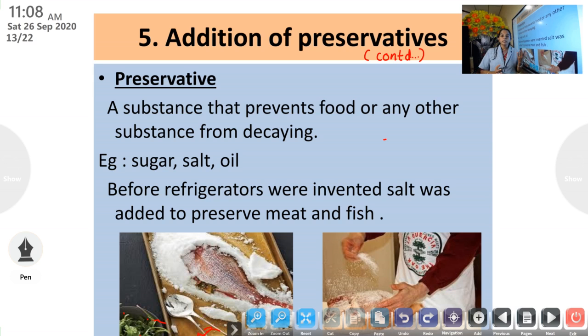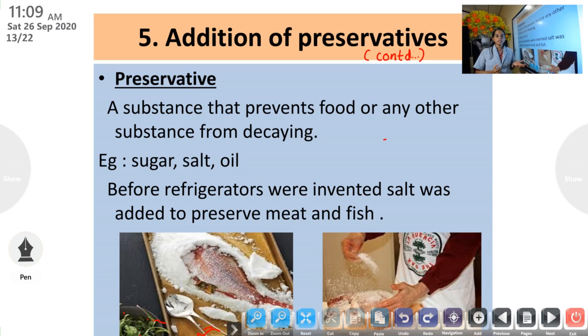Any other substance means medicine, etc. In that also we use preservatives. For example, sugar, salt and oil are some examples of preservatives used in food. These are added to food.